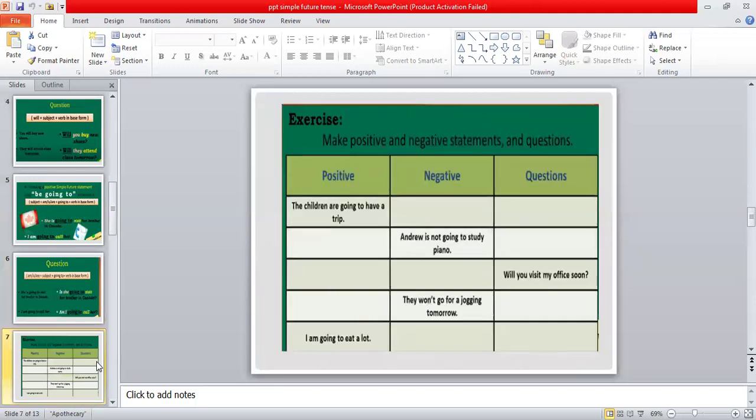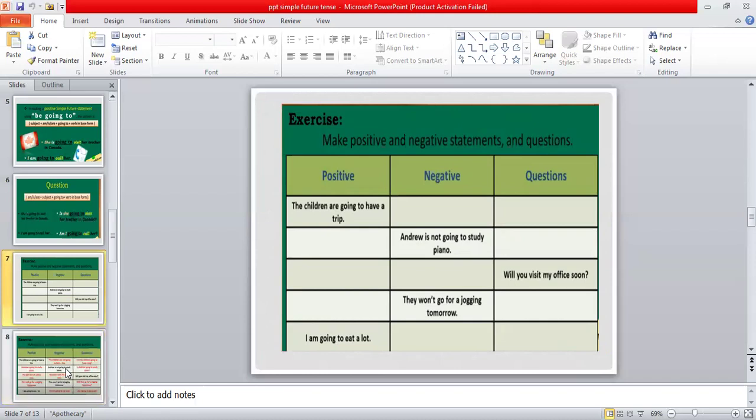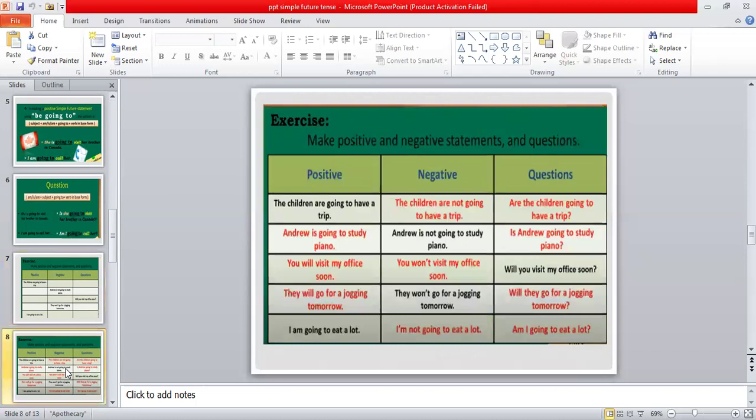These are three kinds of sentences: positive, negative, and interrogative sentences. And you can make them according to the construction which I have discussed with you. The children are going to have a trip. The children are not going to have a trip. Are the children going to have a trip? So in this way, you can change the construction of the sentence in order to make it positive, negative, and question.